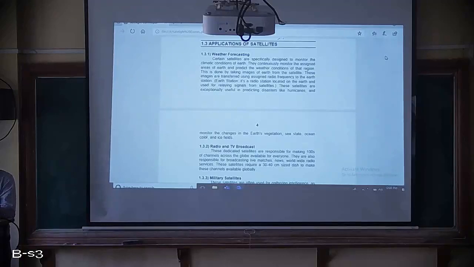Which are the different earth trajectories there, and Kepler's law, that we will see in tomorrow's class. So with this we may complete our 15th unit also. So now we'll start with applications of satellites.